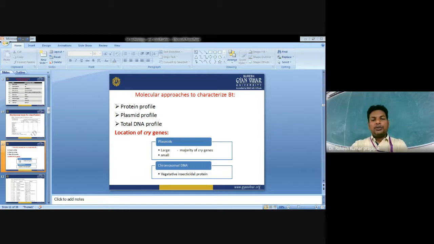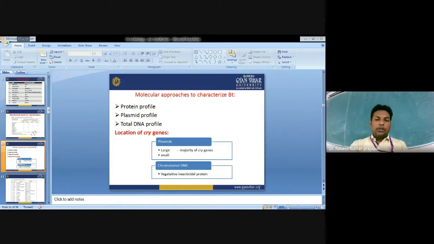Protein profiling is done through SDS-PAGE, then using techniques like MALDI-TOF and 2D and 3-dimensional gel electrophoresis, we can characterize the size range of that particular protein. Plasmid profiling is done by agarose gel analysis, comparing with standards, and total DNA profiling is done the same way.